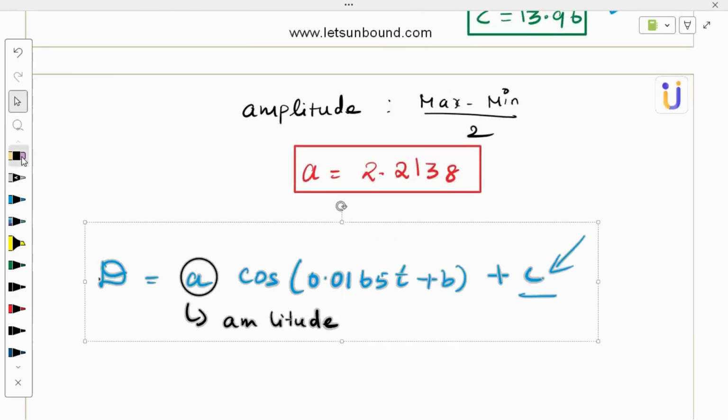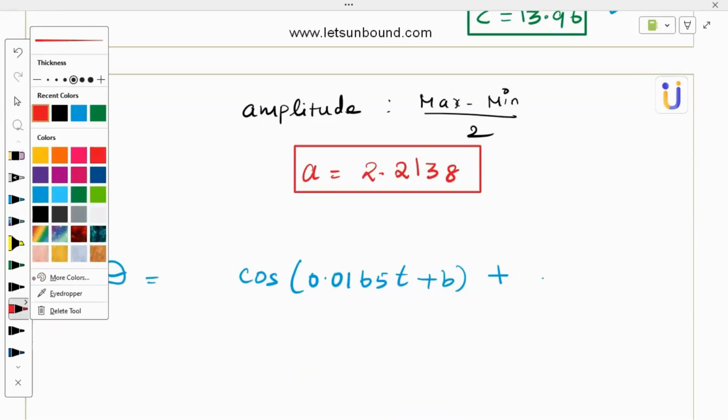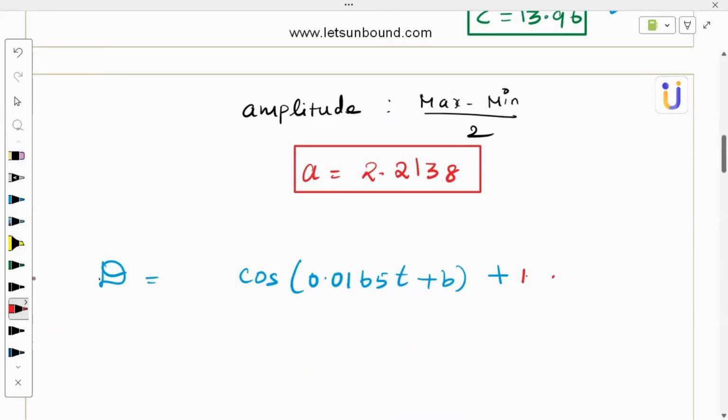Only one more thing we need to work on. So here let's update the values. Instead of C, it's 13.96. Instead of A, it's 2.2138. You can even take 2.21. That is also fine, no problem.